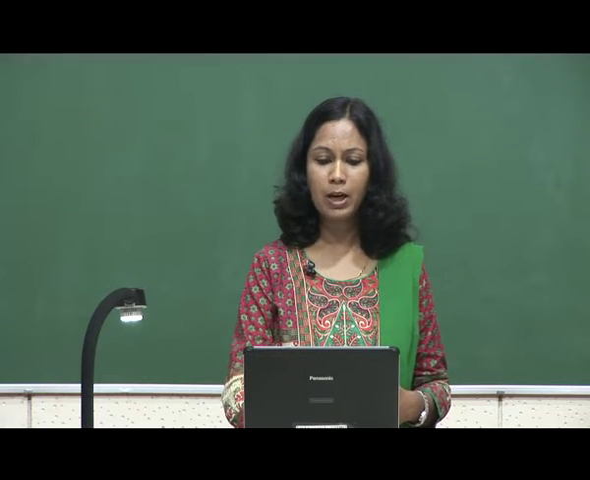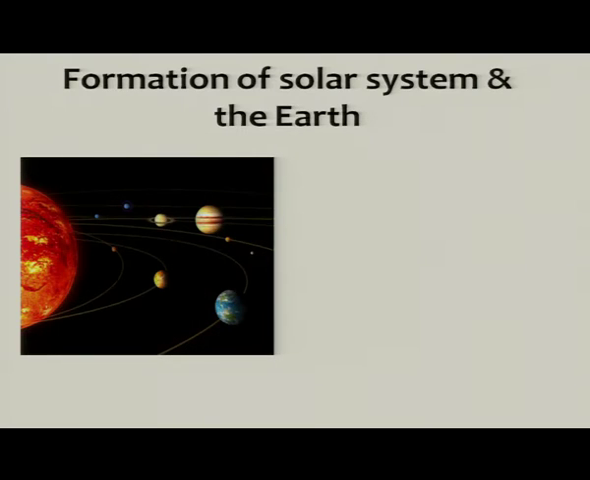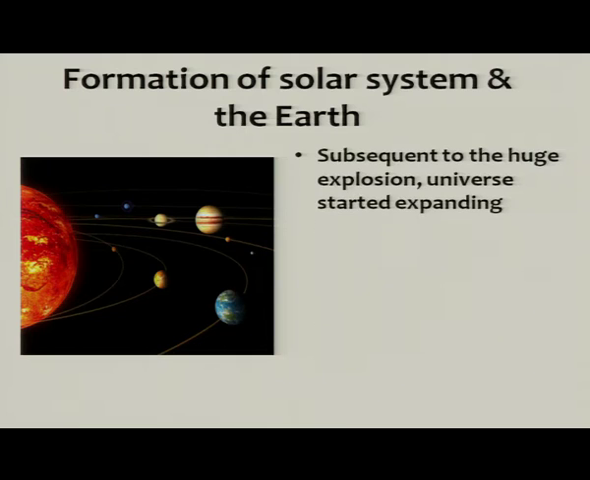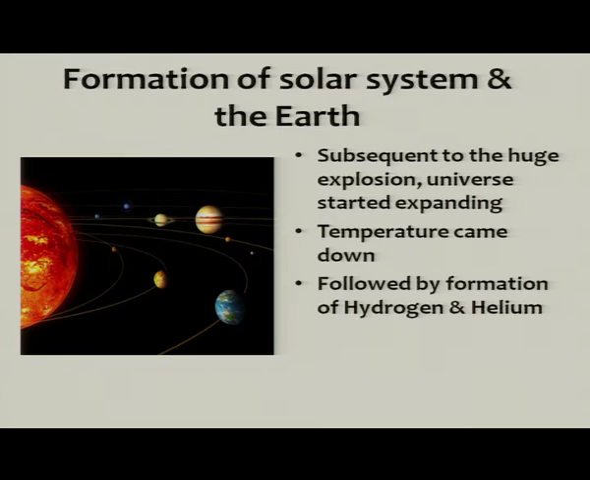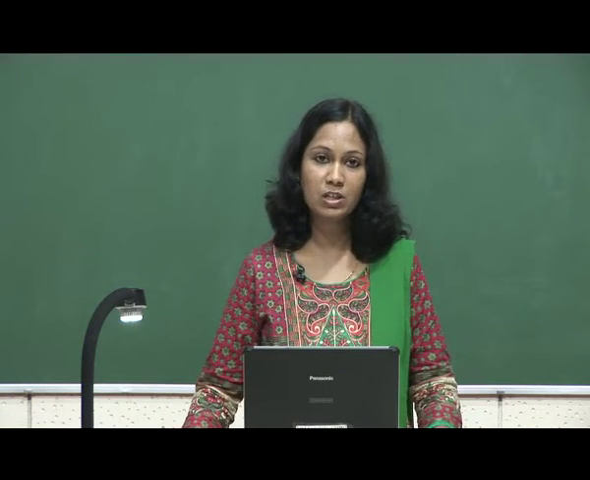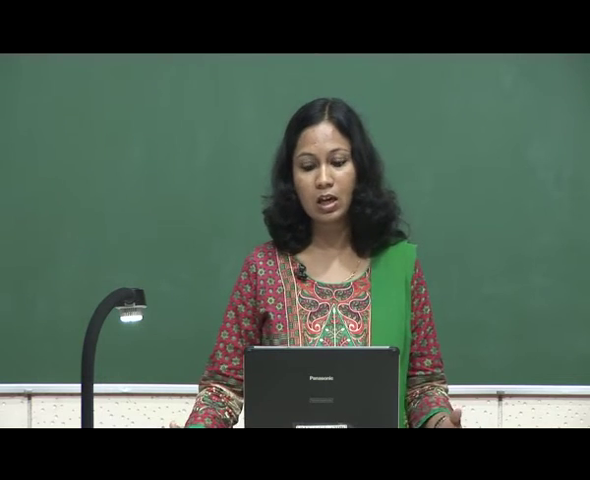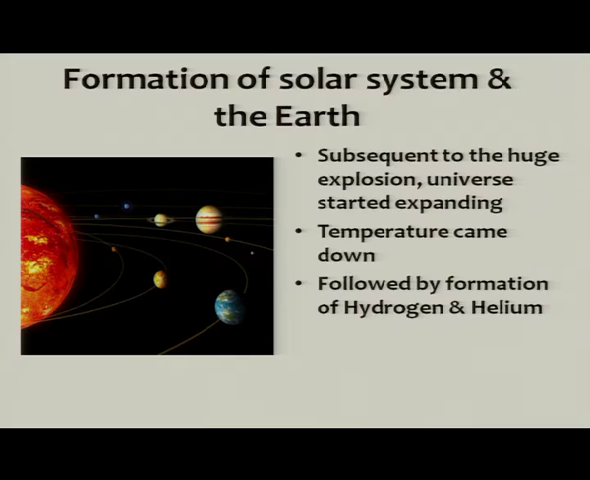So, what happened after the Big Bang? After the Big Bang, the universe started expanding, and the expansion we can see even now. Subsequent to the huge explosion, the universe started expanding, temperature came down, and as a result certain gases were formed, which were hydrogen and helium. You must know that hydrogen and helium are the building blocks of most of these stars. In fact, all these stars, the sun, they are made up of hydrogen and helium.